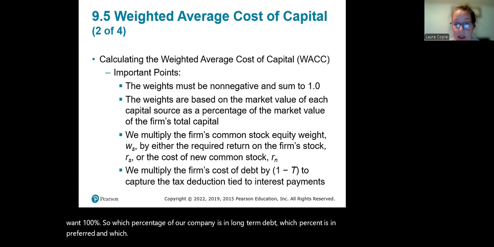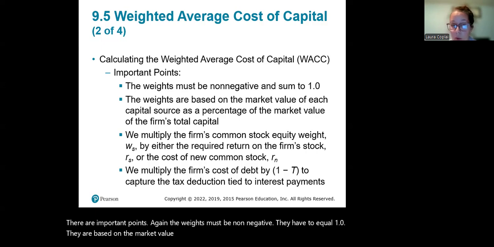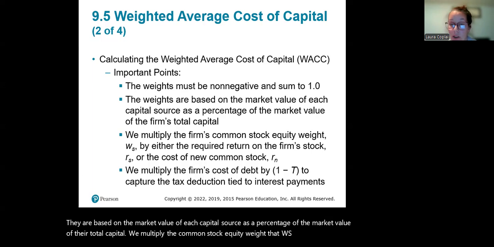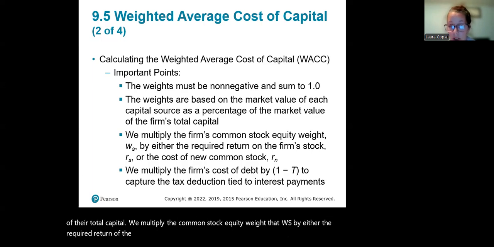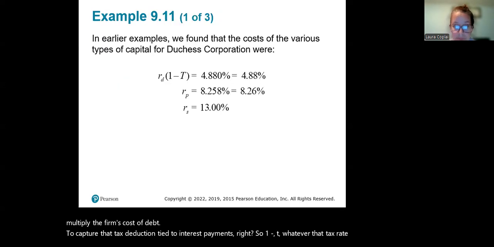There are important points. Again, the weights must be non-negative. They have to equal 1.0. They are based on the market value of each capital source as a percentage of the market value of their total capital. We multiply the common stock equity weight, WS, by either the required return of the firm's stock, RS, or the cost of that new common stock, RN. We also have to multiply the firm's cost of debt by 1 minus T, whatever that tax rate is, to capture that tax deduction tied to interest payments.